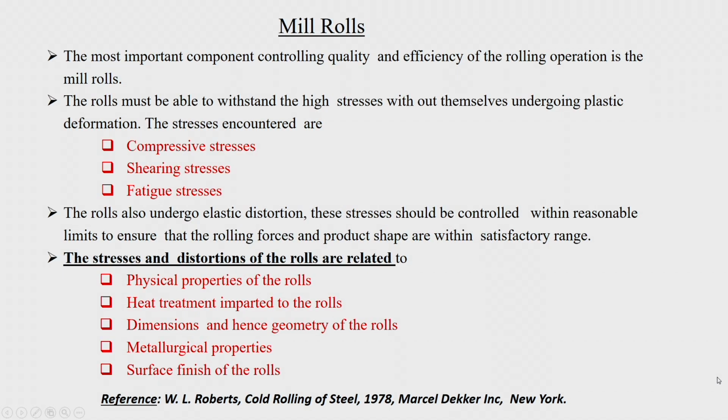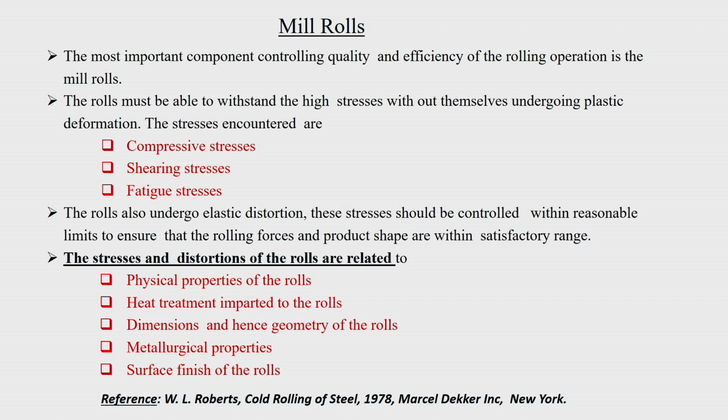things. But in a rolling mill, there are other problems which come into the picture. The most important component controlling the quality, because what is important is the quality of the product which comes out, and the efficiency of the rolling operation is the mill rolls.